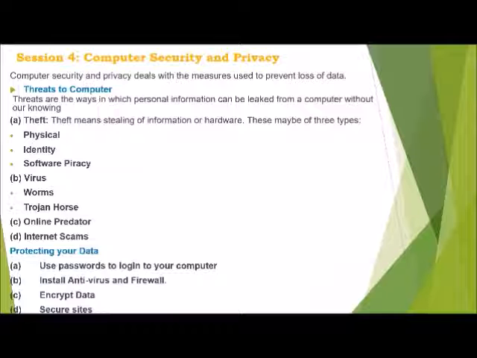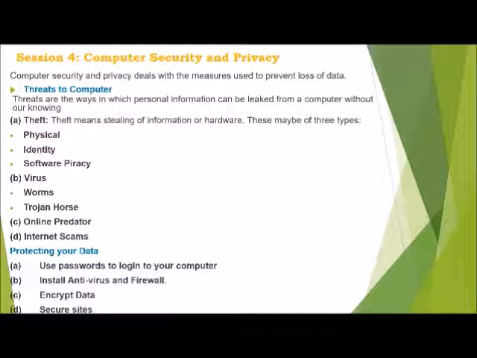First of all, we will discuss threats to computers. Threats are the ways in which personal information can be leaked from a computer without our knowledge. It can be in the form of theft. Theft can be physical or identity, or it can be software piracy.